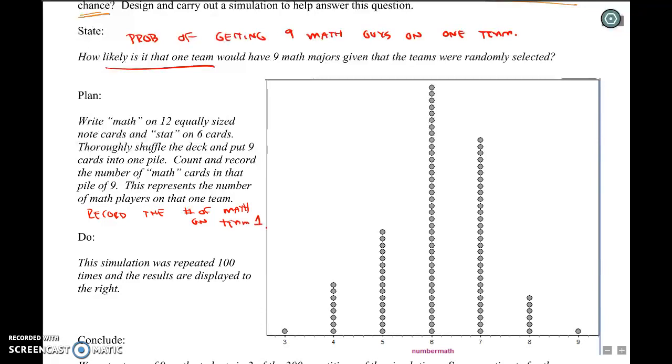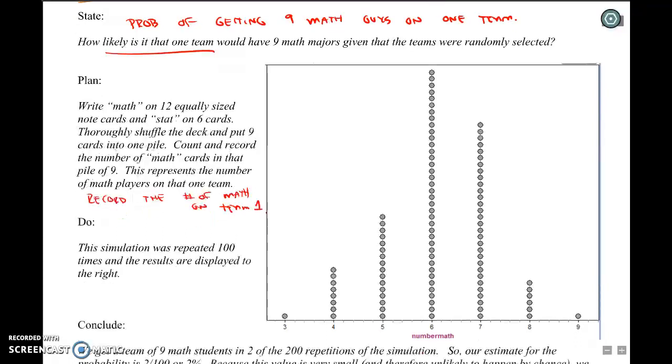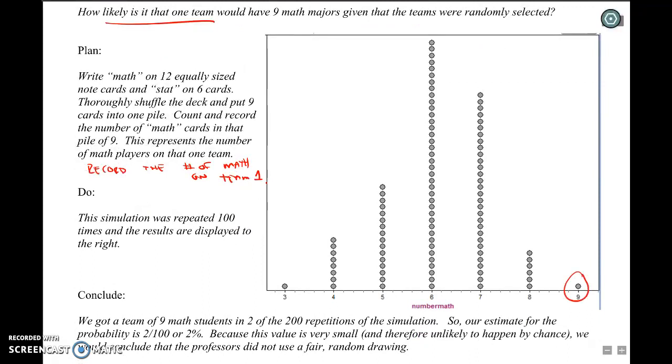Okay? So do. The simulation was repeated 100 times. I used the computer because I was not going to do this by hand. And I could have done a lot more, but I just did it 100. And I recorded the number of math people on that one team. So we were wondering what the probability of getting 9 math guys on that team is. Well, that happened one time.